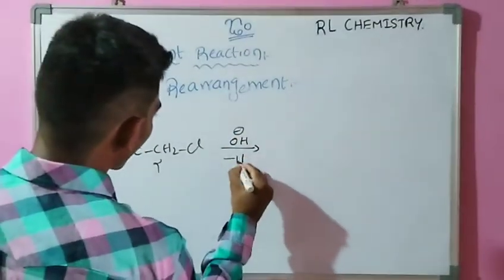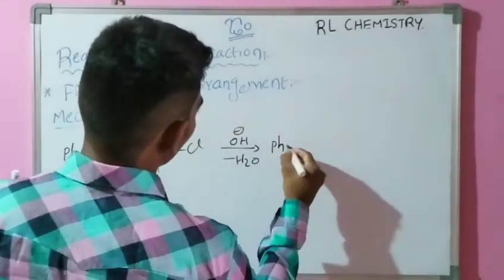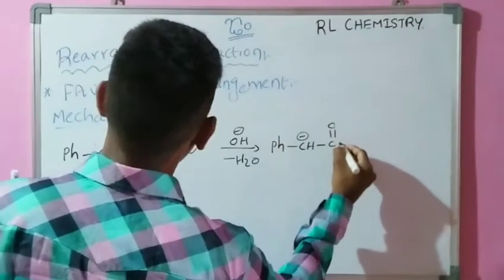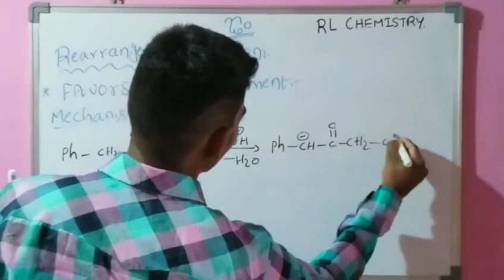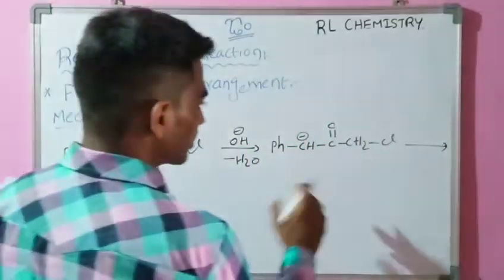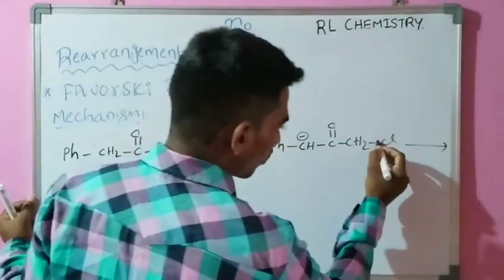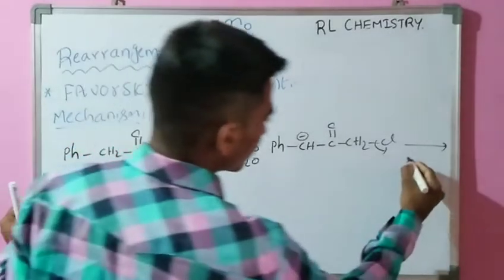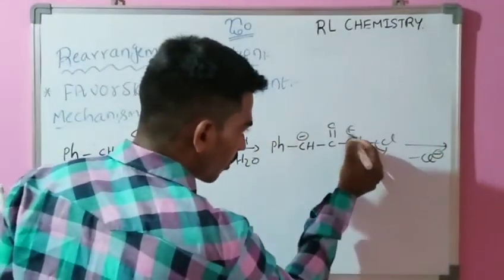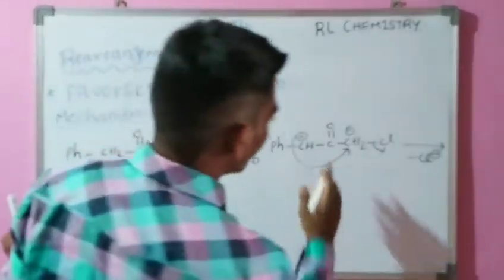It removes a proton, then a carbanion is formed. In this carbanion intermediate, it removes a chloride ion, and here it creates a carbocation. This minus charge attacks this positive charge and forms a bond.